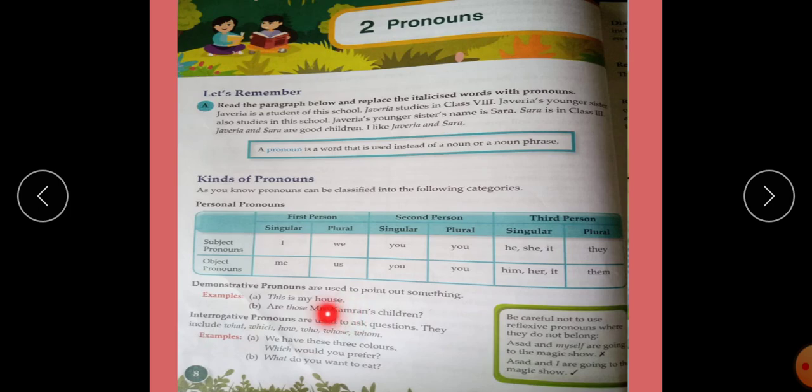Next, interrogative pronouns. Interrogative pronouns are used to ask questions. They include what, which, how, who, whose, and whom. For example, we have these three colors. Which would you prefer? What do you want to eat? These are the examples of interrogative pronouns.